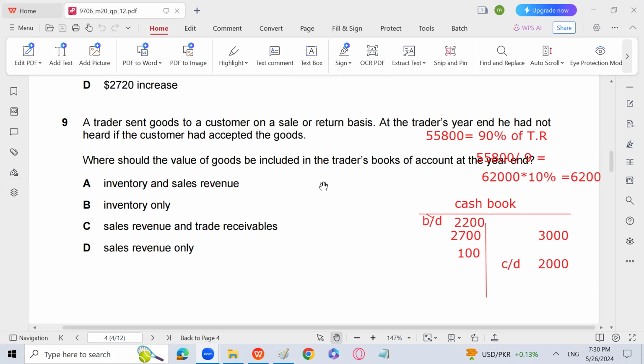What should the value of goods be included in the trader's books of account at the year end? The value of goods will be included in the inventory only. That is what we are asking. Because he had not heard that the customer has accepted the goods, and there is nothing written that the goods have been sold yet.